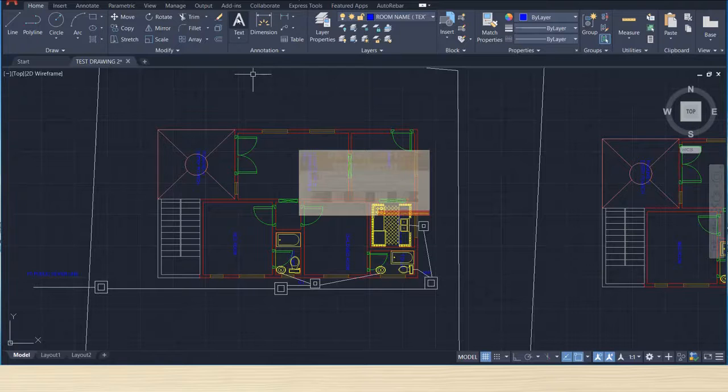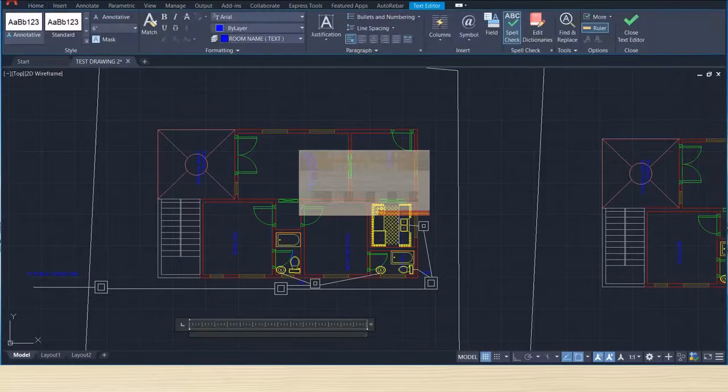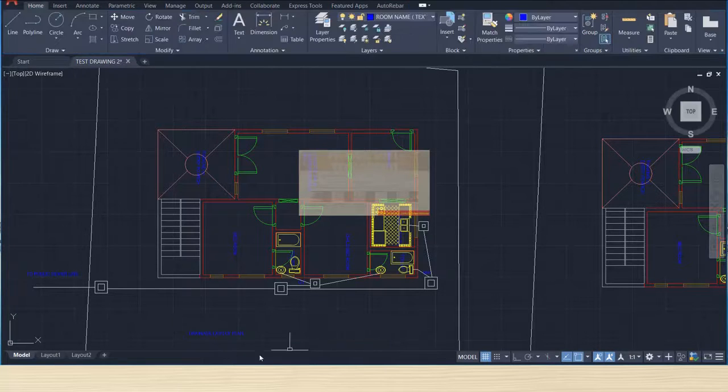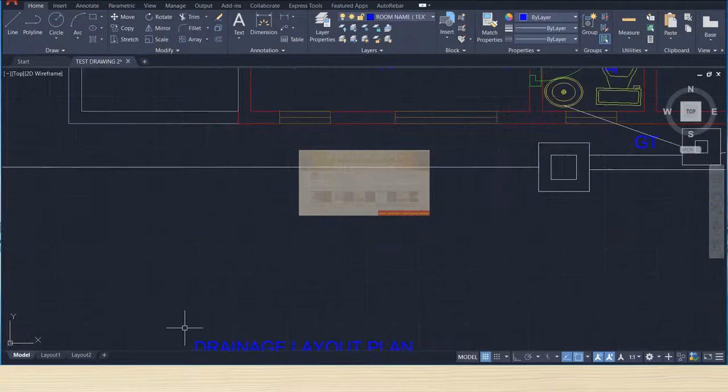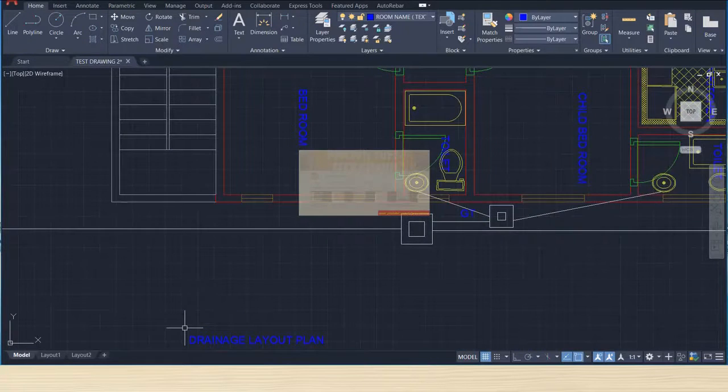Here we'll write the title, drainage layout plan, correct. So the drainage layout plan we have already drawn.